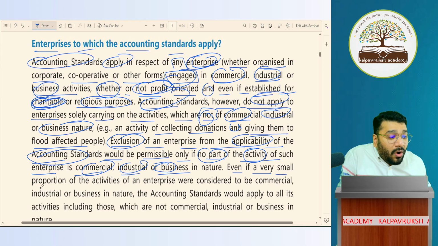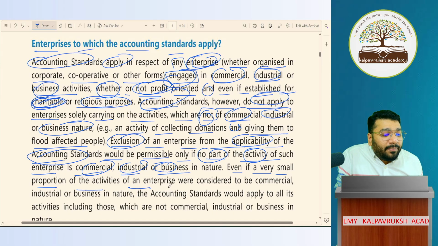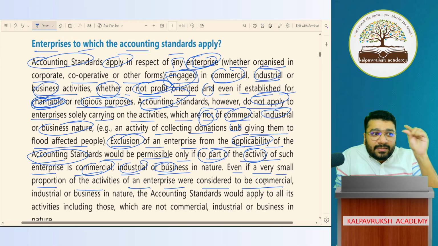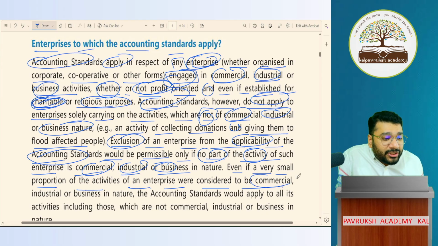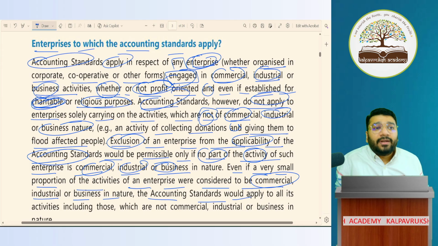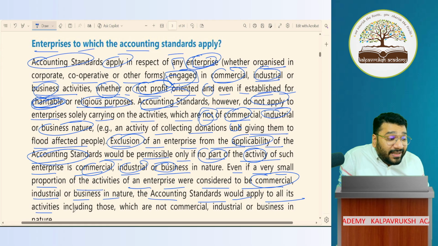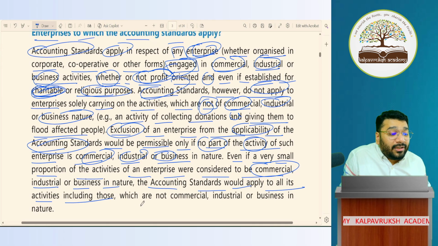Even if a very small portion of the activity of an enterprise were considered to be commercial, even a small part of the activity is commercial or industrial or business in nature, it means accounting standard would apply to all its activity, including those which are not commercial.